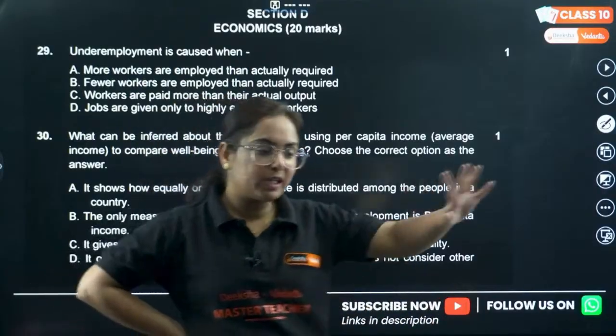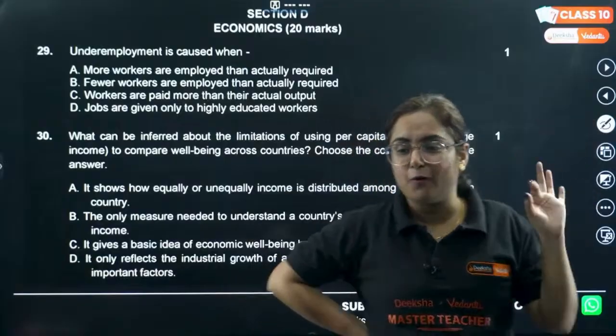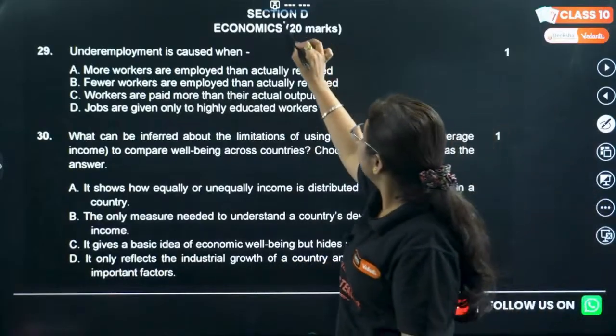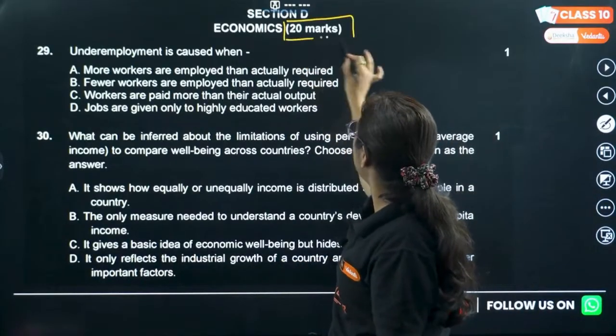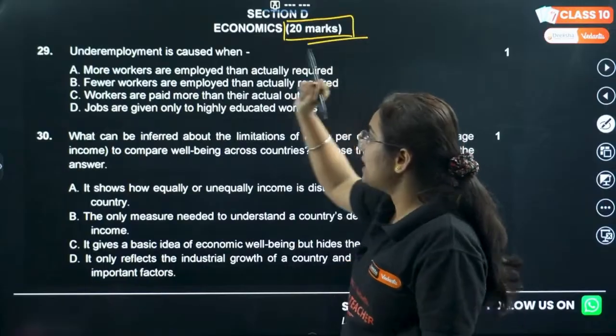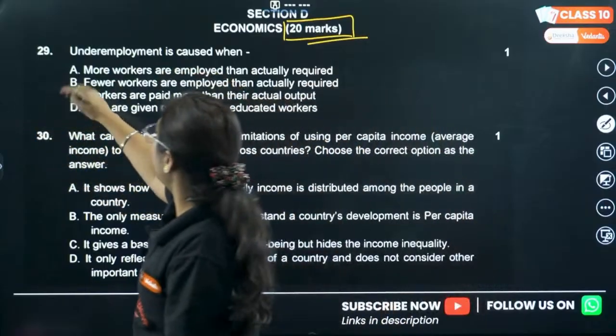Okay, no more Gyan. Moving to section D of economics. Again, this one is for 20 marks, my dear students. Questions in the form of MCQ format, question number 21.